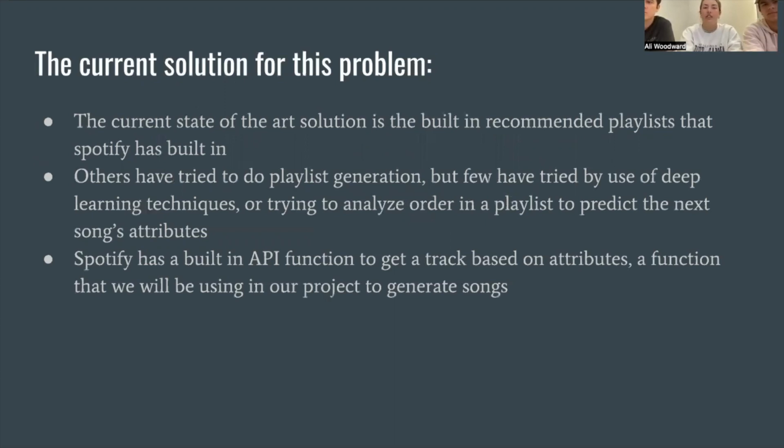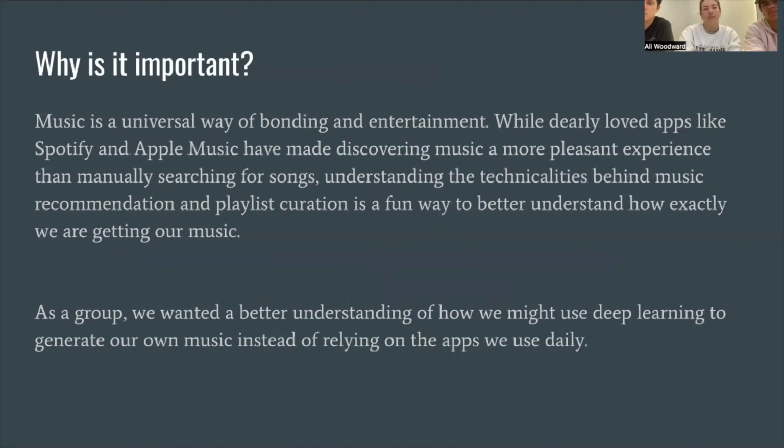The current solution to this problem is recommended playlists that Spotify has built in. In our previous research, we found that others have tried to do playlist generation, but few have tried to use deep learning techniques or to analyze the order in a playlist to predict the next song's attributes. Spotify has a built-in API function to get a track based on attributes, a function that we will be using in our project to generate songs.